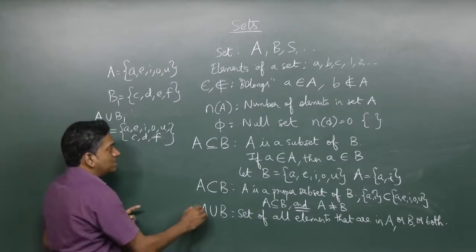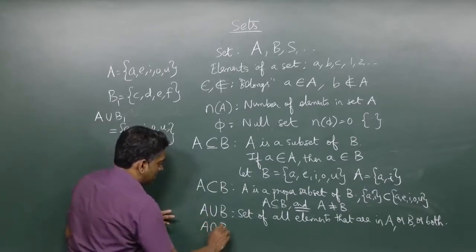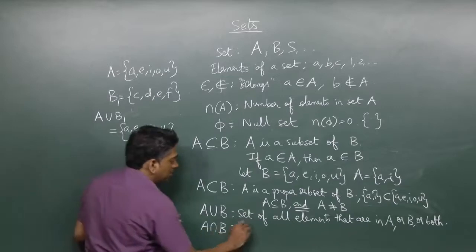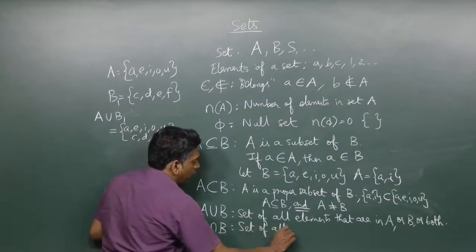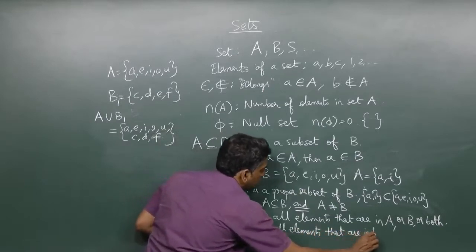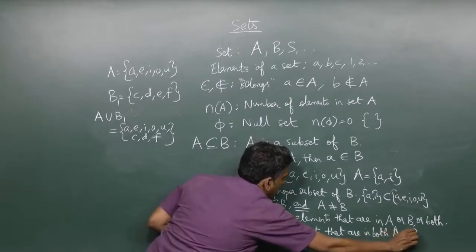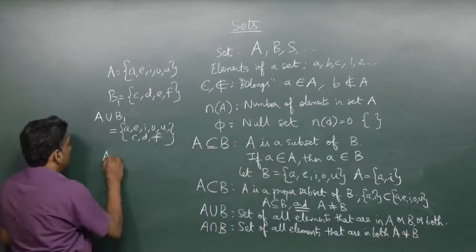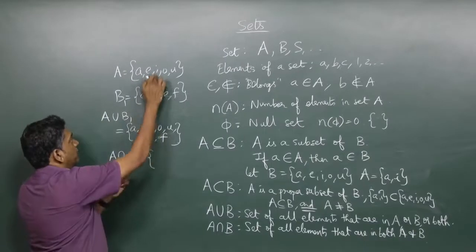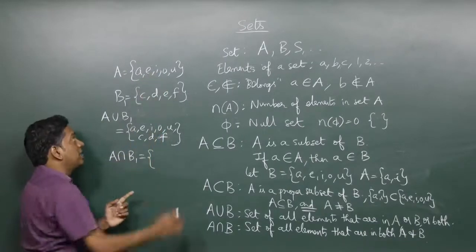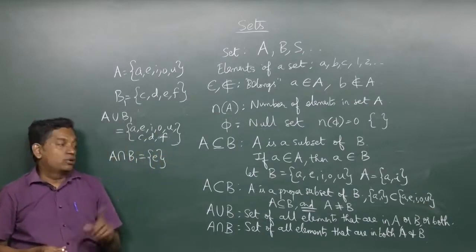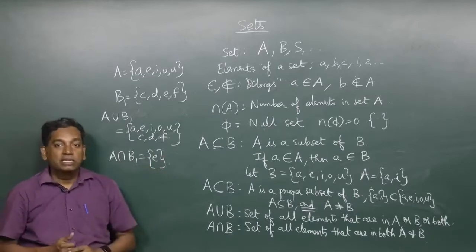And the next last idea along with these terminologies is A intersection B, which is the set of all elements that are in both A and B. In this particular case, A intersection B1 will be from these two sets. For these two sets, what is the common element? E is the common element. Therefore, A intersection B will be equal to this set with the element E.